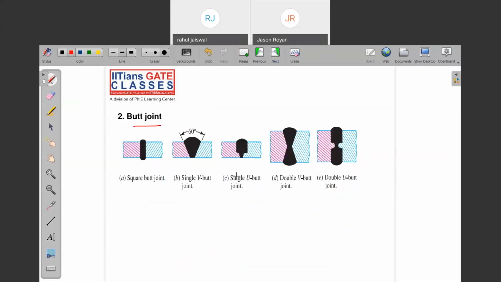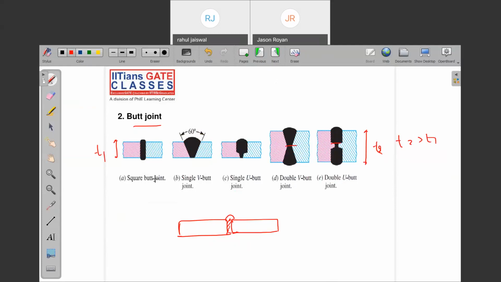Butt joint: where one plate and another plate are joined edge to edge, like this. In production, we are generally more concerned with the butt joint, not the lap joint, but in machine design we are mainly concerned with the lap joint. So we have single butt joint, single V butt joint, single U joint, double V joint, and double U joint. Are you getting my point? When the thickness keeps increasing, say T2 is more than T1, that's why we need to use double V butt joint or double U joint.